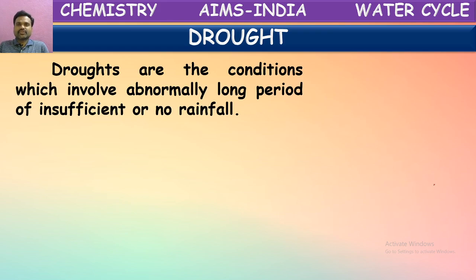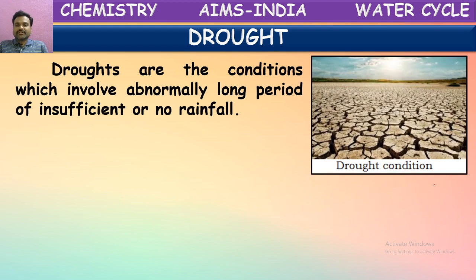We discussed that when it rains heavily, it causes floods. If it doesn't rain for a long time, what happens? It results in drought. Drought is the condition where there is no rainfall or very little rainfall for a long period.